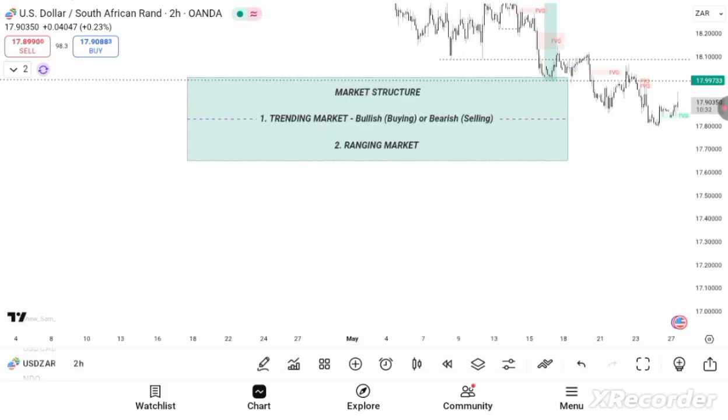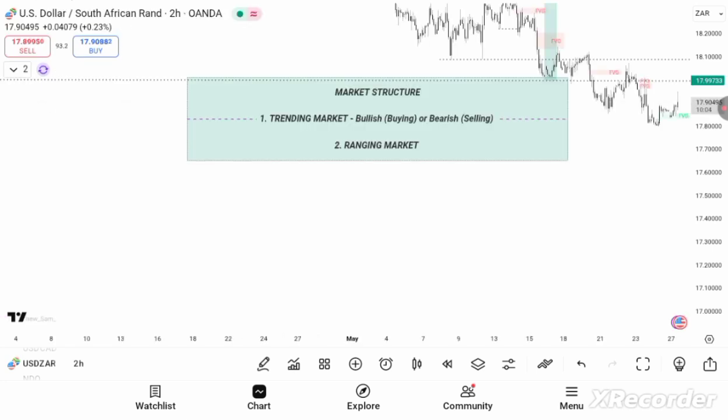So under the trending market, markets could either be bullish or it could be bearish. That is, it could either be buying or selling. Okay, a ranging market is also known as accumulation or consolidation. All right, so you don't want to get trapped in the consolidating market. So let's look at these two types of market and we'll journey from there.